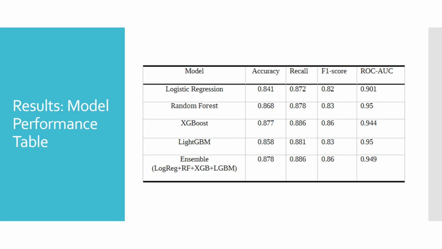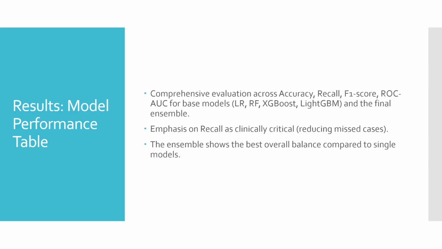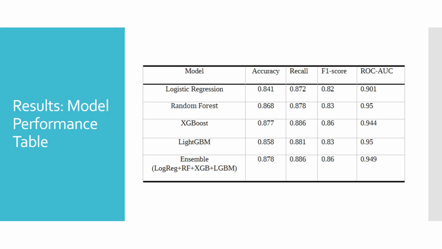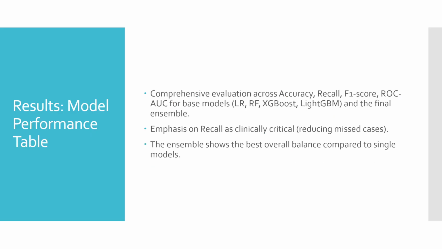About the performance, when single models are compared with the ensemble, the soft voting approach provides the best overall balance across accuracy, recall, F1 score, and AUC ROC. Boosting models XGBoost and LightGBM are individually strong, but the ensemble demonstrates greater stability and sustains high recall without a major precision penalty.